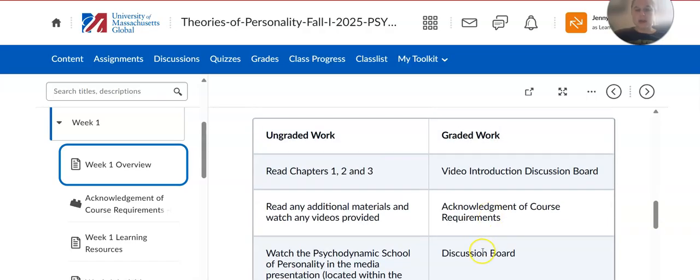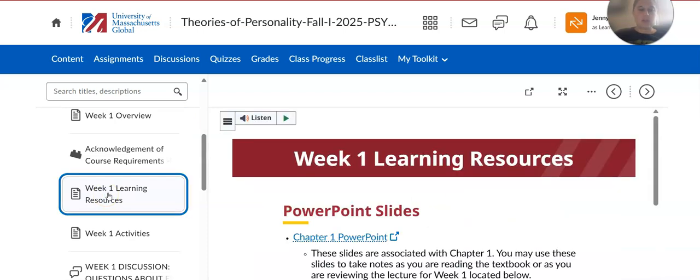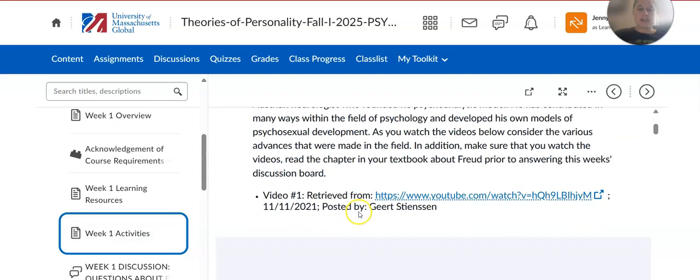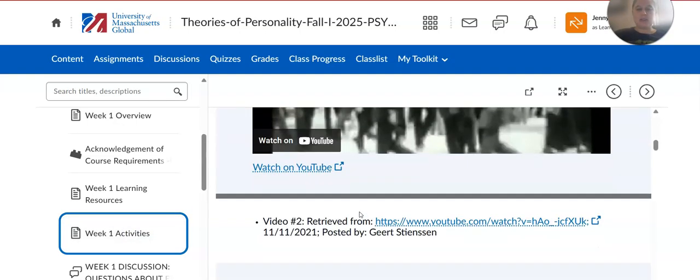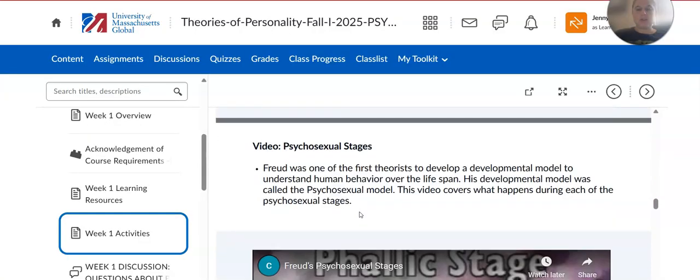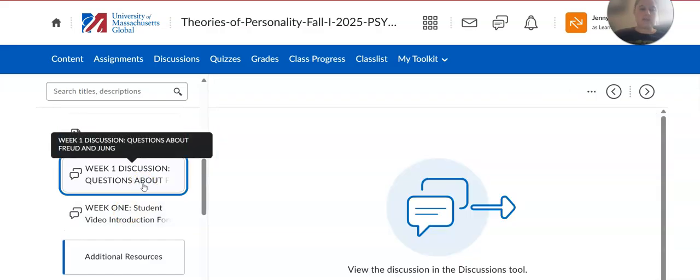We also have the discussion board and the video discussion board, but before we get to that, you are going to see some additional resources for you. There's a chapters 1, 2, and 3 PowerPoint that you can utilize if you would like as you're reading the book. Different activities, again, these are resources that supplement the textbook. Make sure that you review each of those. And then your other different assignments for this week.